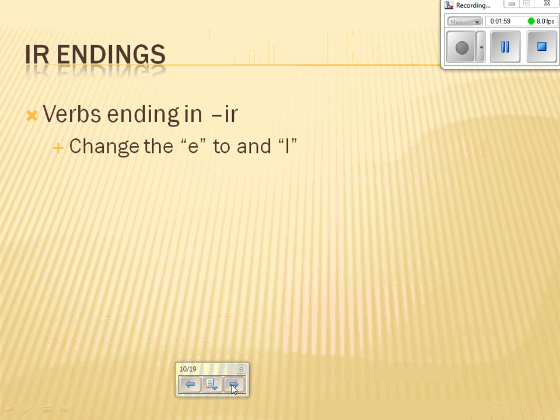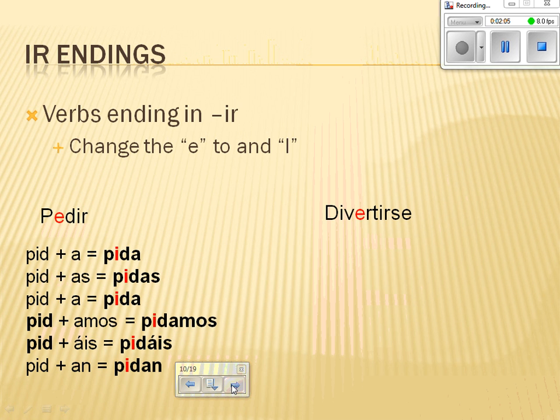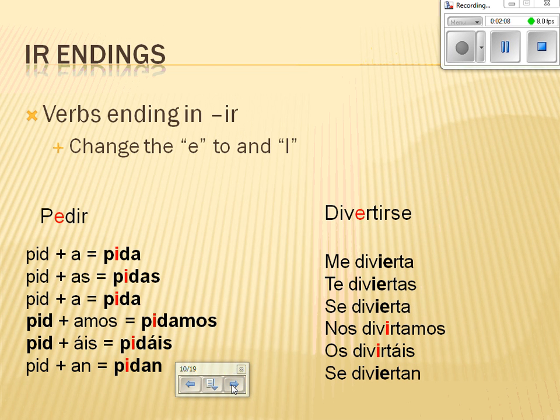With nearly every verb ending in IR, there is a stem change. For example, with pedir, you change the E to an I and add the opposite ending. Like other boot verbs in the nosotros and vosotros forms, you do not put it in the yo boot form. To form the nosotros form of divertirse, you start with the pronoun, change the E to an I, and add the opposite ending, forming nos divirtamos.